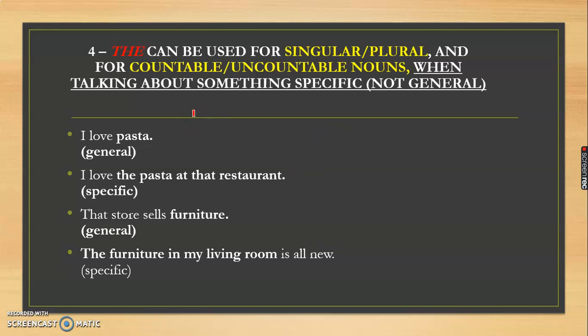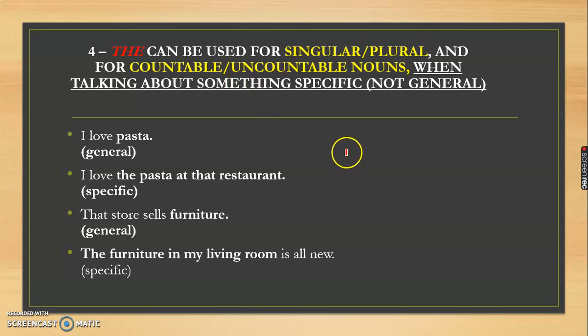We need to see that "the" can be used for singular, plural, and for countable and uncountable nouns. That means the articles "a" and "an" are used with countable nouns only, not with uncountable nouns.